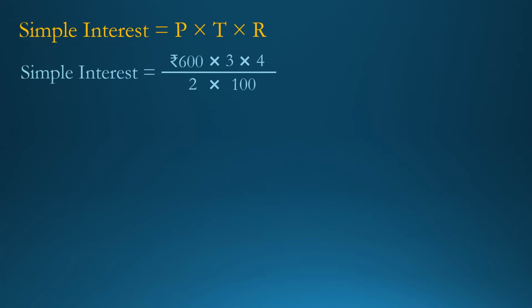Now simplify. Cut 100 by 100. See, 6 and 2 both are divisible by the same digit 2. So divide. 2 ones are 2 and 2 threes are 6. Now it cannot be further divisible. So do the multiplication. 3 threes are 9 and 9 fours are 36. So we get rupees 36. So simple interest is equal to rupees 36.